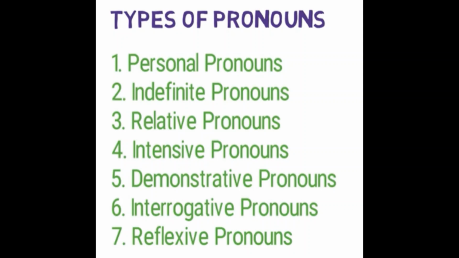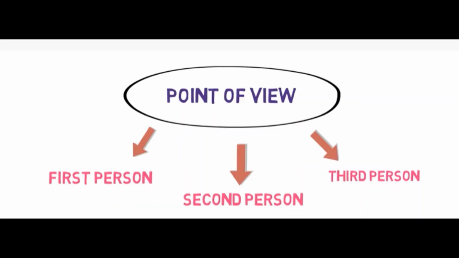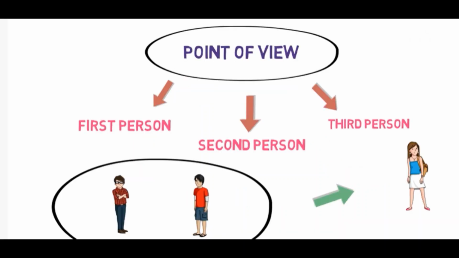But I want you all to know that there are 7 types of pronouns. First is personal pronouns, second indefinite pronouns, third relative pronoun, fourth intensive pronouns, then fifth demonstrative pronouns, sixth interrogative pronoun, and seventh reflexive pronoun. So there are 3 points of view: first person, second person, third person.